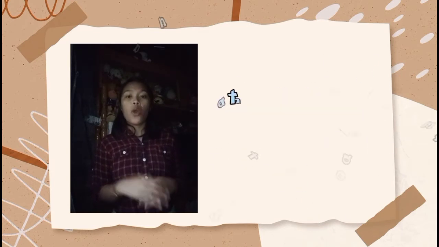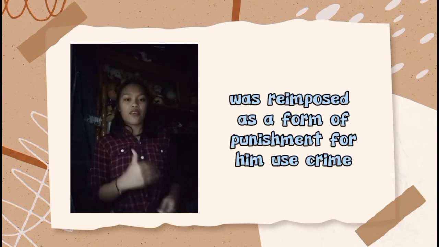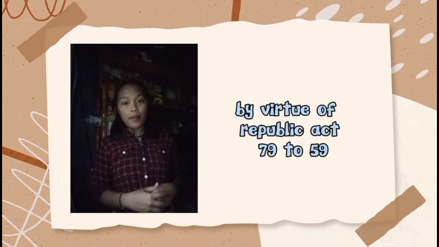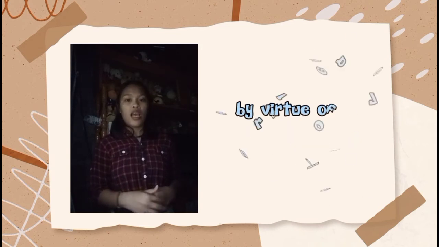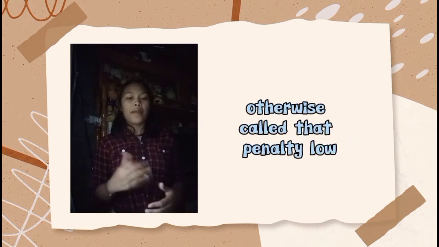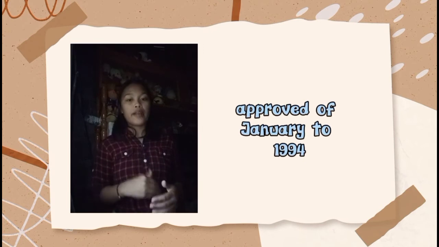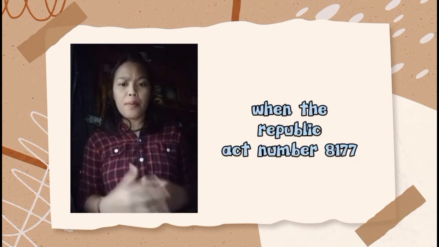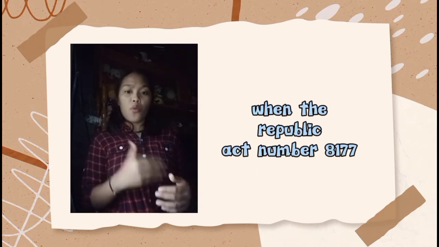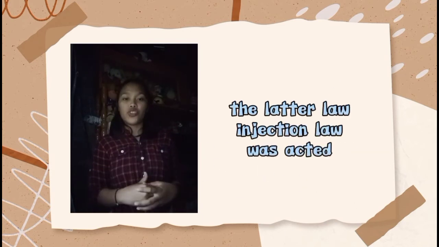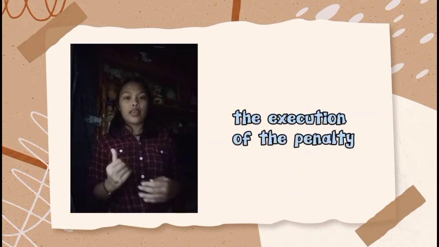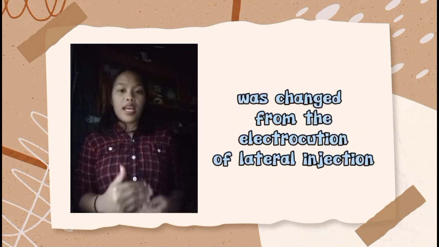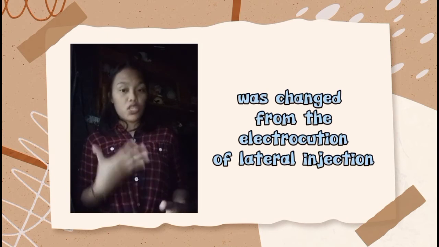That penalty was reimposed as a form of punishment for heinous crimes by virtue of Republic Act 7659, otherwise called the Death Penalty Law, approved on December 13, 1993. When Republic Act 8177, the Lethal Injection Law, was enacted, the execution of the death penalty was changed from electrocution to lethal injection.